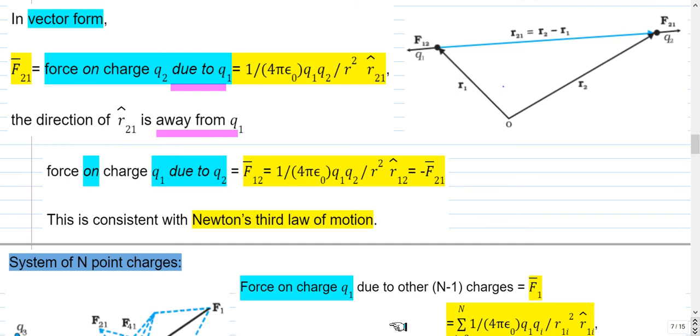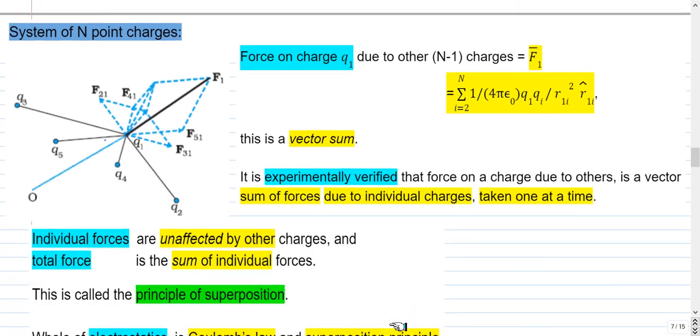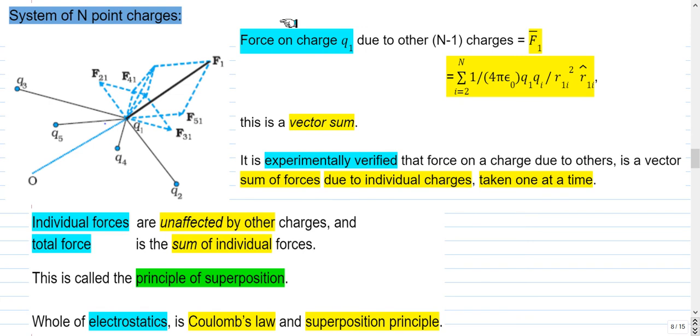Coulomb's law talks about 2 point charges, but suppose you have more than 2 point charges, like in a system of n point charges. Then we can find the force on any particular charge, say the first charge Q1, due to the remaining charges as the sum of forces due to the individual charges. So take the second charge, find the force due to that, take the third charge, find the force due to that, and so on, and we have to add all the forces. Force is a vector quantity, so this sum is a vector sum.